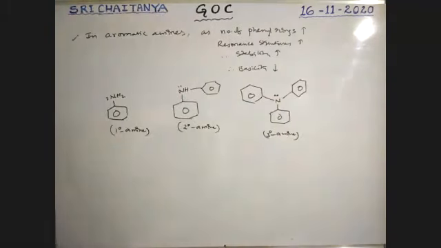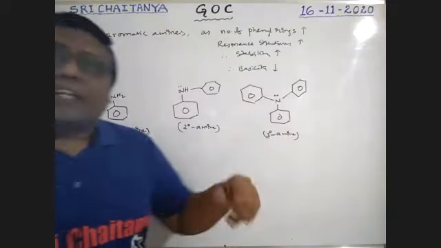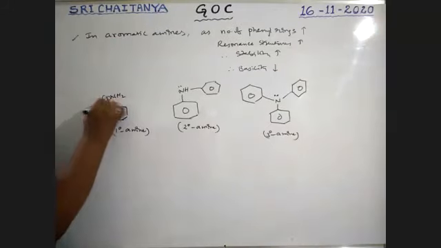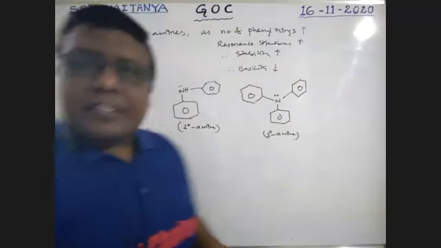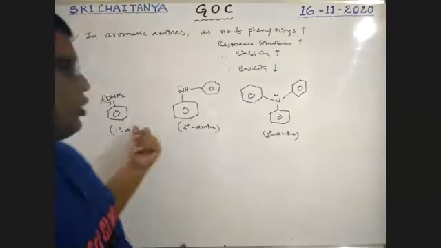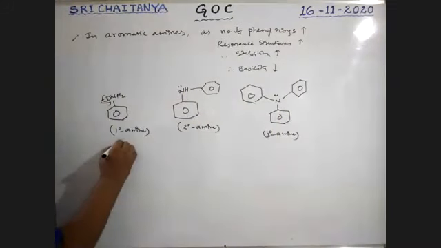See, boys, as the number of benzene rings increases, resonance increases. Resonance means lone pair involvement. As lone pair involvement increases, it is not free to come out. Therefore, this is the least basic, this is more basic.